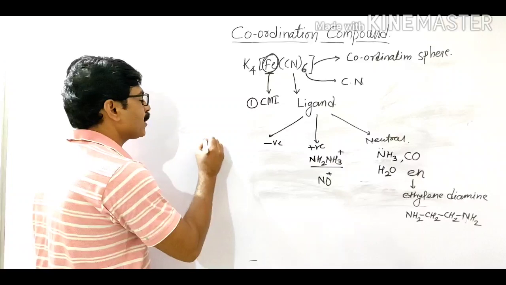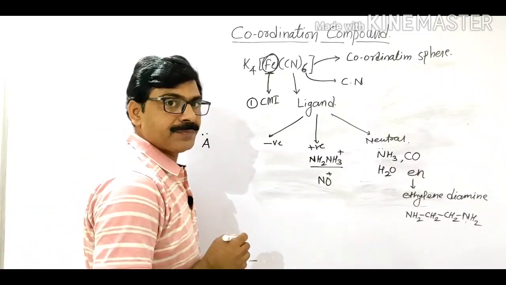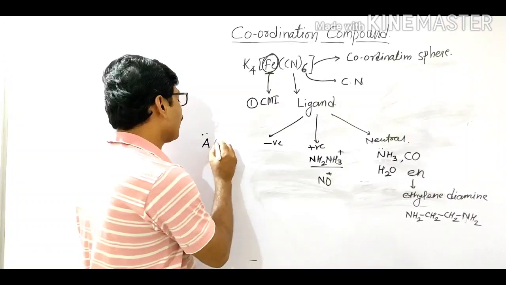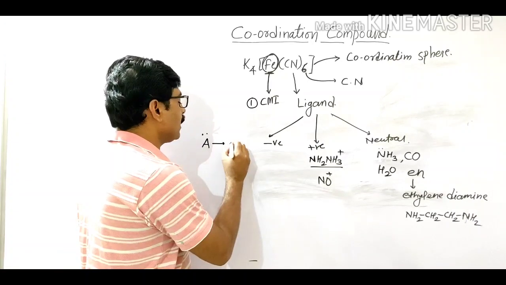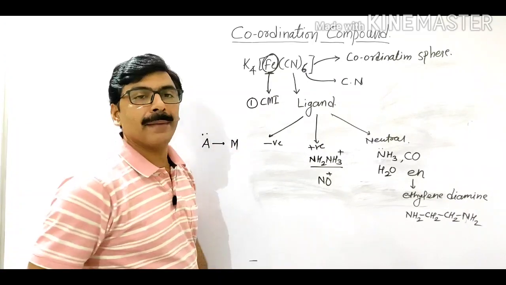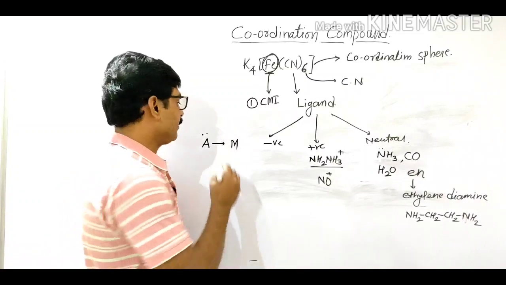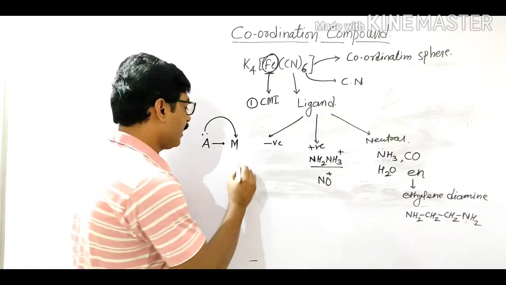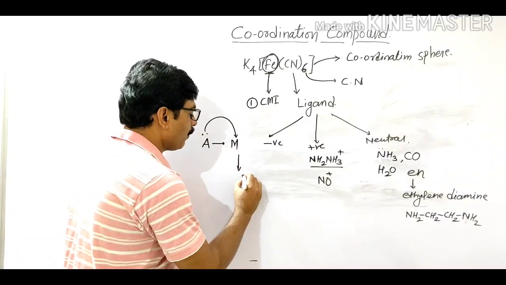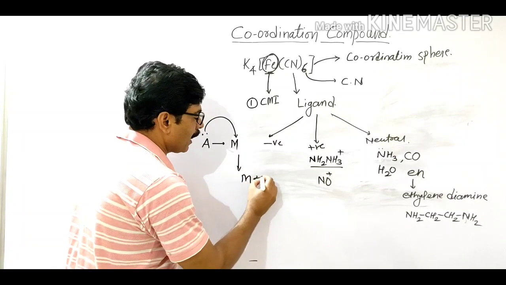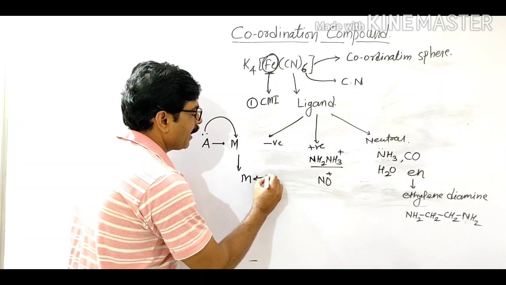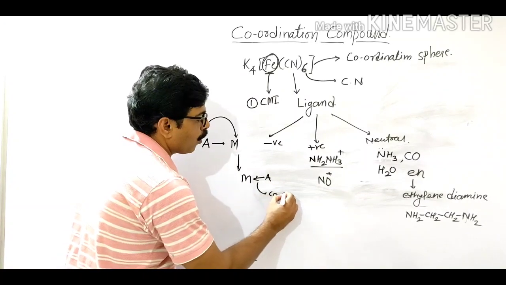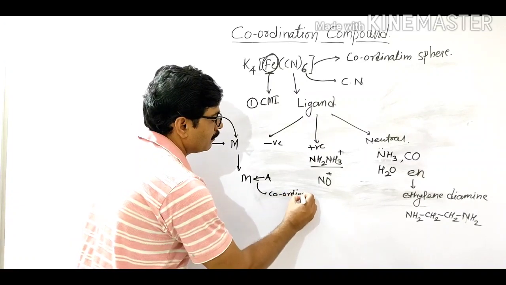A lone pair of electrons on any atom is donated to the metal, and the bond formed will be called a coordinate bond.